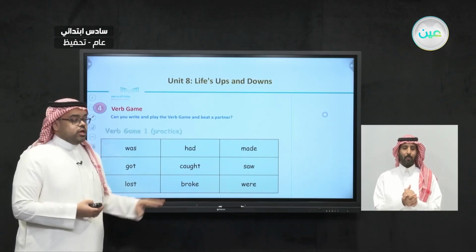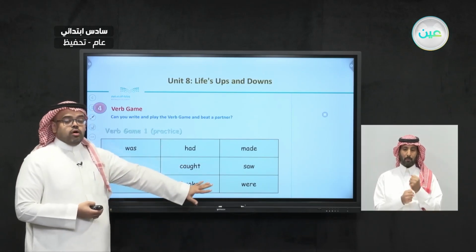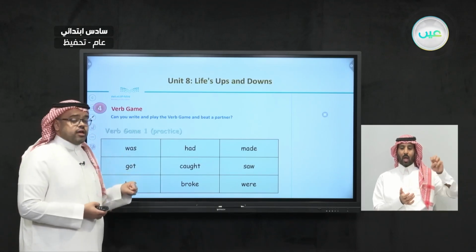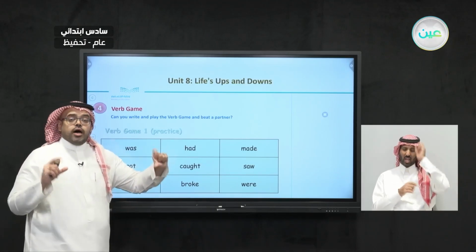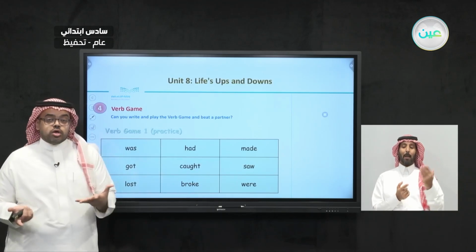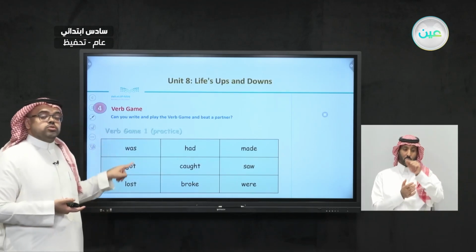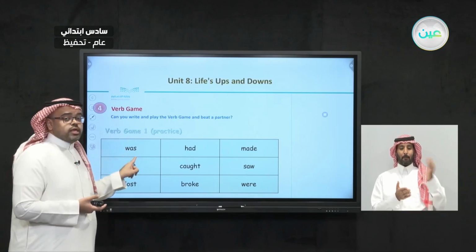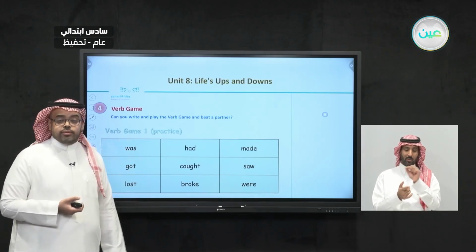So for example, you have these verbs on the table. If I say the sentence, I was sick, then you go straight to this verb, was, and either make a circle or underline the verb.